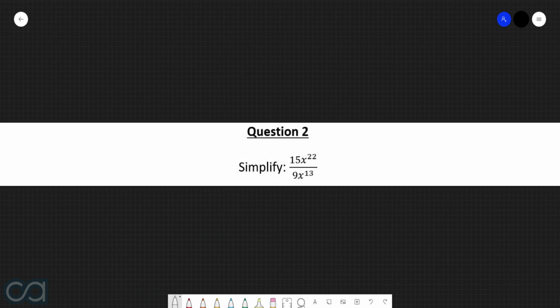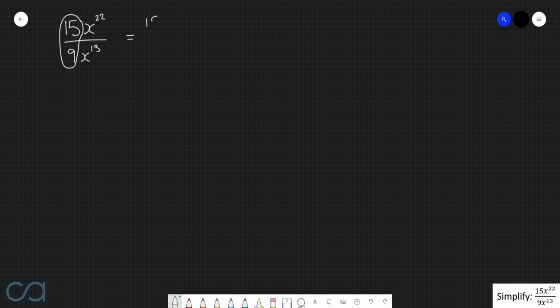Question 2. Simplify 15x to the power of 22 over 9x to the power of 13. Okay, so here we are dealing with 15x to the power of 22 all over 9x to the power of 13. So, first thing that we're going to do here is split up the regular coefficients from the x terms. In terms of the regular coefficients, we have 15 over 9, so we'll write this one here off to the side. And then we have x to the power of 22 over x to the power of 13.